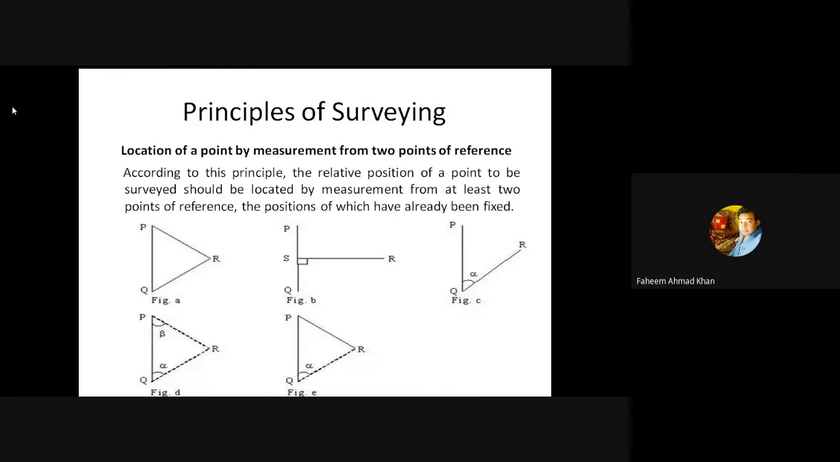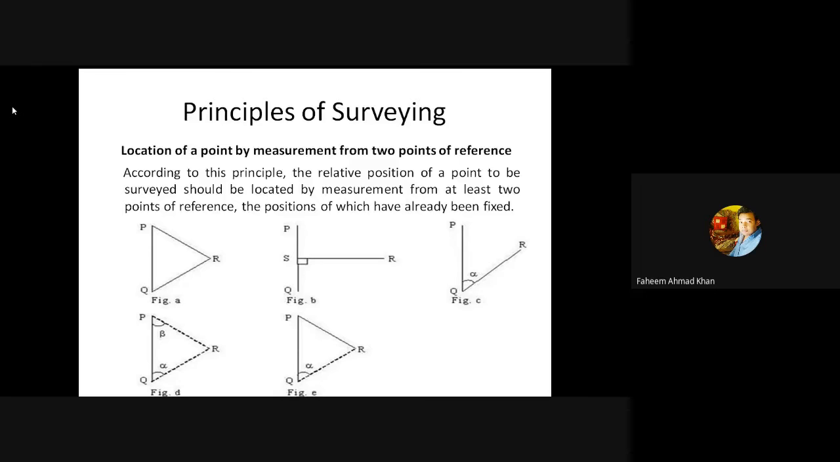Now, coming to the next slide, the principles of surveying. Basically, there are only two principles of surveying which are always asked in the exams. The first is the location of a point by measurement from 2 points of reference, and the other principle of surveying is proceeding with the work from whole to part. So now let us discuss the first principle, which is the location of a point by measurement from 2 points of reference.